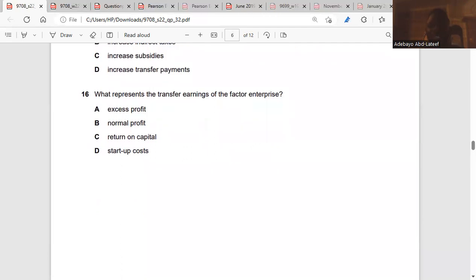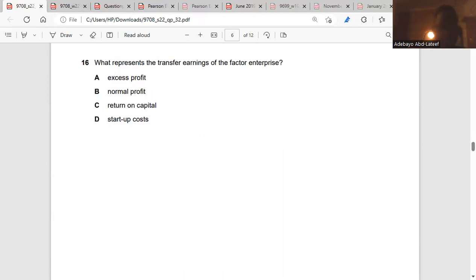Question 16. What represents the transfer earnings of the factor enterprise? Enterprise is profit, normal profit, not excess profit. Clear? So it's B.